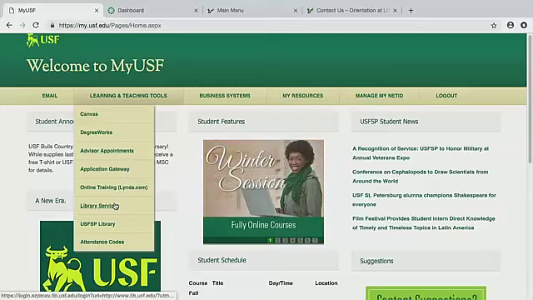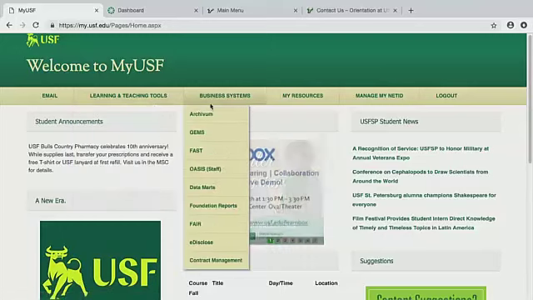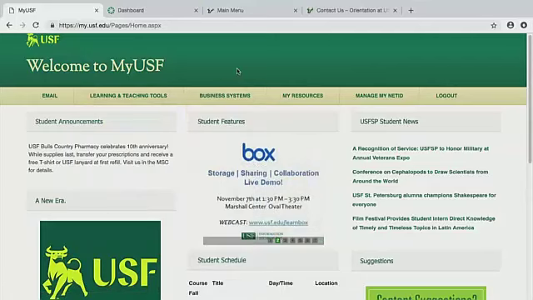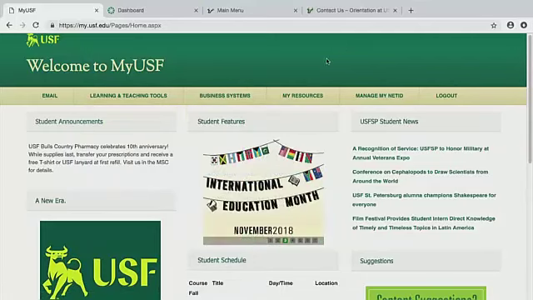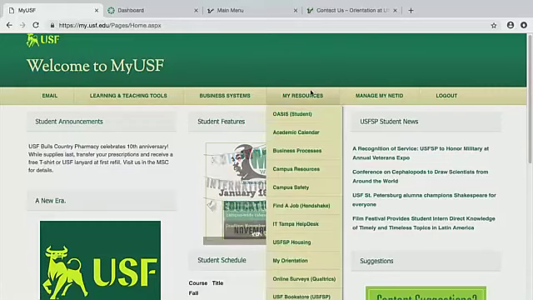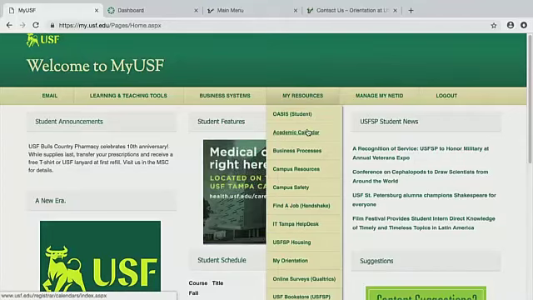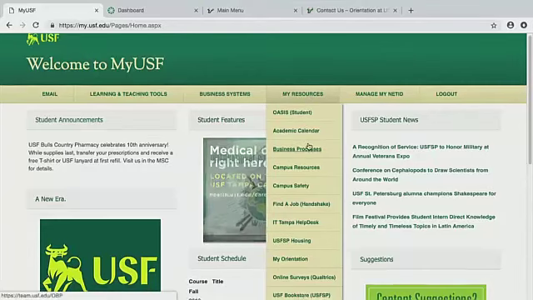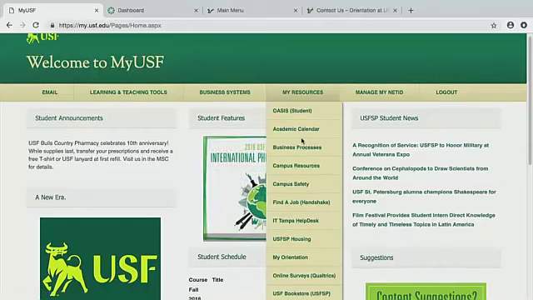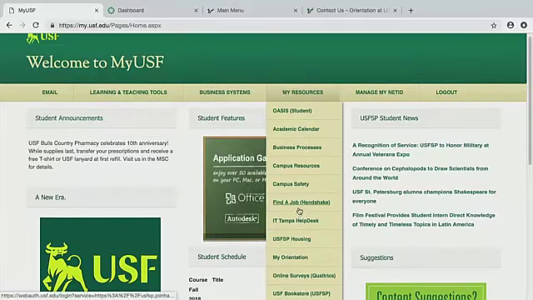This is where you'll also find library services, where you can go online and see all of the services there, good resources for research or any purposes like that. You can go there or just go to the library website. And we're also going to look at My Resources, which covers OASIS. You can look at the academic calendar that we have for the 2018-19 year, whatever year you've got, and see all the events we have going on, what's happening on campus. You can also see housing if you live on campus. You can also go to Handshake and find a job.